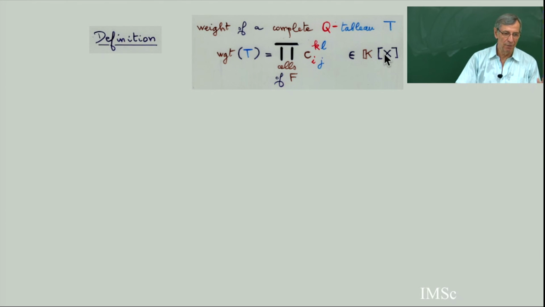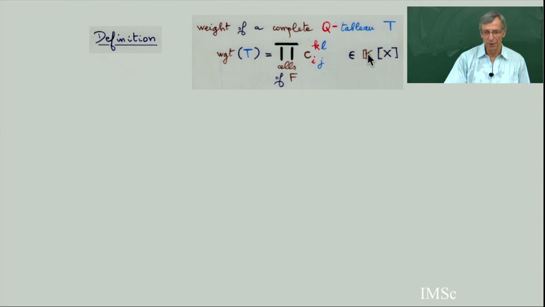I have some formal commuting variables capital X, and some ring of coefficients, which can be the integers or the rationals. This coefficient is a polynomial in some formal variables. In general, it will be a very simple monomial in Q and T, or just an integer coefficient. So the weight is the total product of these, which I call the formal variables C_ijkl.